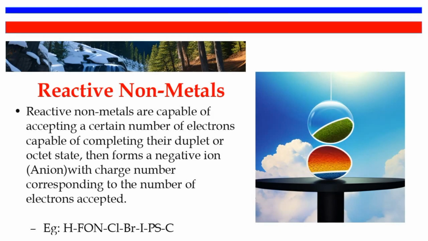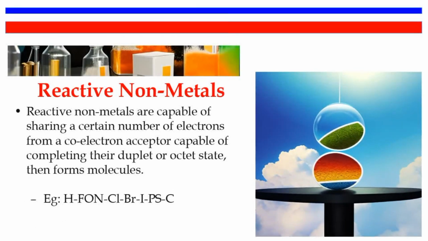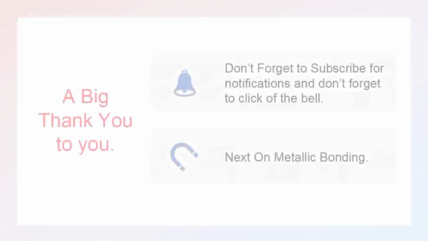Mind you, hydrogen is capable of releasing an electron, but when it releases the electron, it will not look like any of the noble gases. Rather, it will become a proton. So that's what disqualifies hydrogen from being a metal. It is also possible that those non-metals can share electrons with one another. So those that do that are also rendered as non-metals.